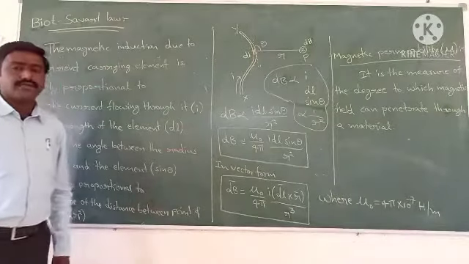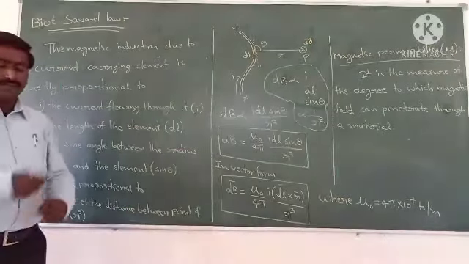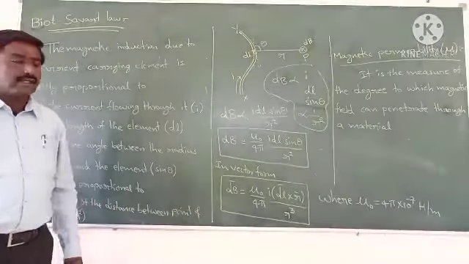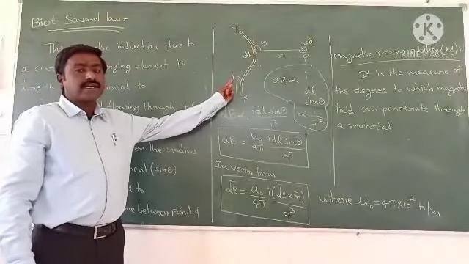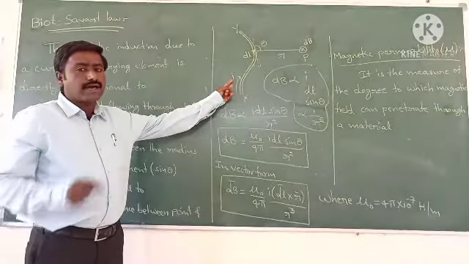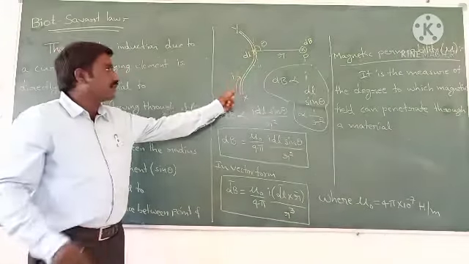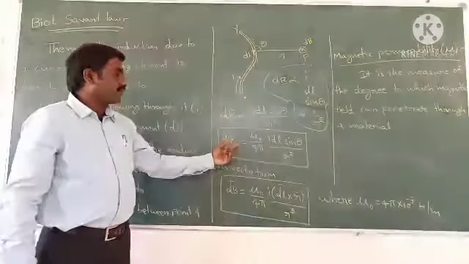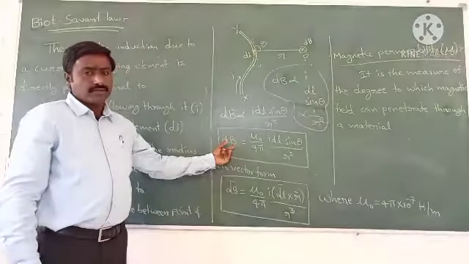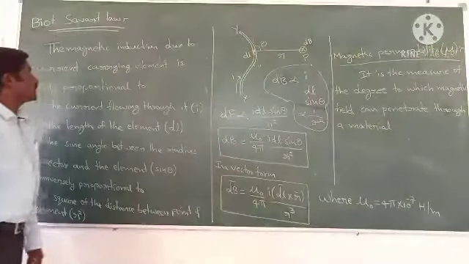According to this equation, we can find the produced magnetic field around a current carrying conductor, and that current should be a constant current. So when a constant current is flowing through a conductor, the produced magnetic field is this one. So this is our Biot-Savart's law.